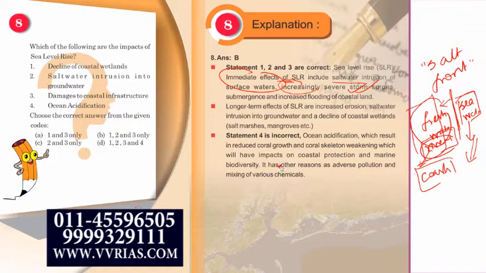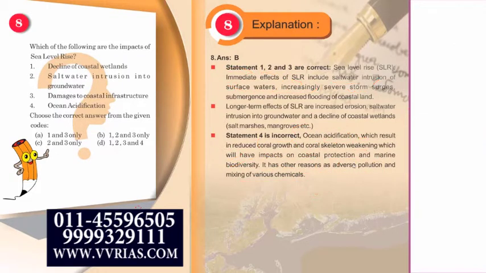It results in coral growth and coral skeleton weakening, which will have impacts on coastal protection and marine biodiversity. It has other reasons such as adverse pollution and mixing of various chemicals. As we had discussed before, ocean acidification is caused by what? It is caused by atmospheric pollution, and sea level rise is not a cause for ocean acidification. I hope this is clear.